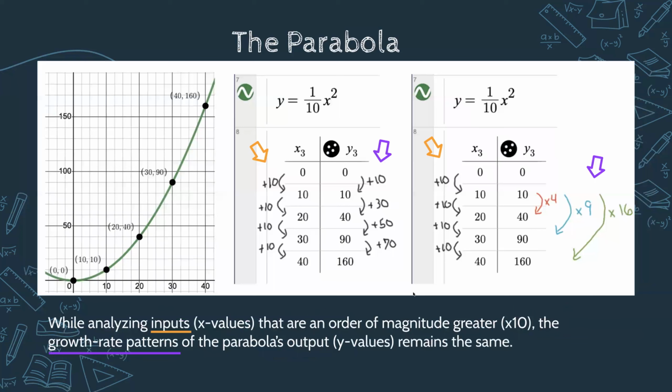All right. Then what I decided to do, guys, was to dive in and say, let's say our inputs are not going up by one, but by a different value. Here I increased them by a factor of 10. If we count by tens, is this pattern staying true? Yes, it is. You're going to see the same multiplicative growth, even if we are increasing the input by larger amounts.